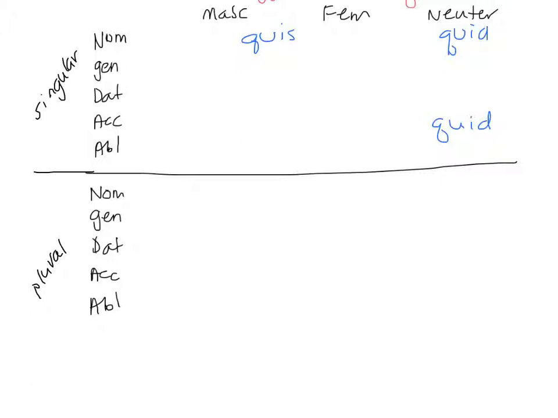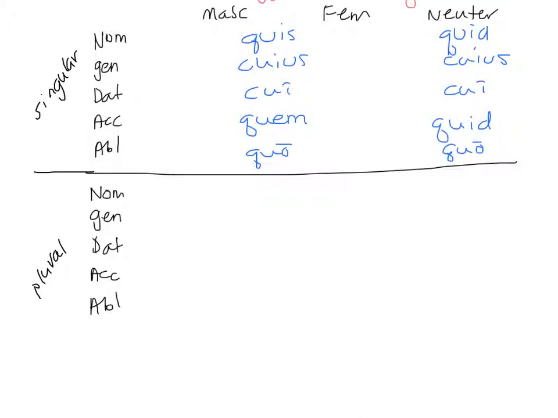Think about your genitive. From the relative, it'll be the same. Cuius for all three genders. And remember, masculine and feminine are sharing. Dative, cui. Accusative, we'll have to use the masculine form, but it'll work for the feminine as well. We've got quid for the neuter, and ablative, quo, the masculine form, and the neuter form, quo. And so in this chart, masculine and feminine in the singular only are sharing forms.